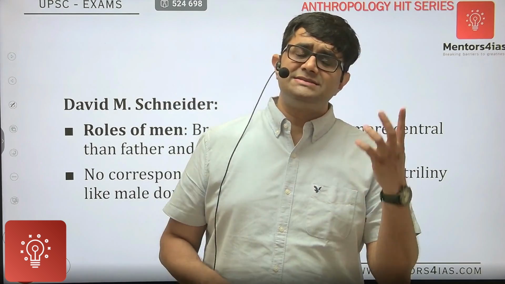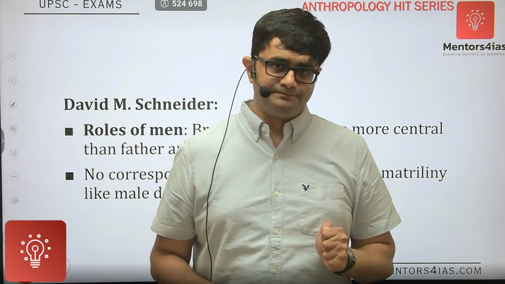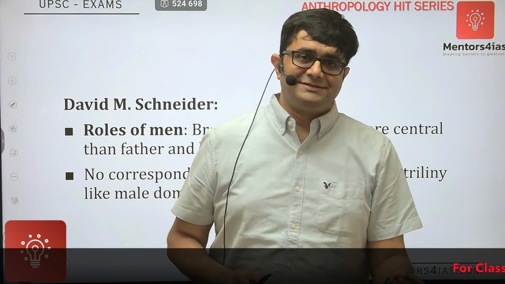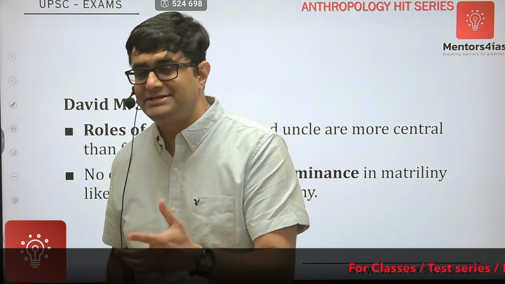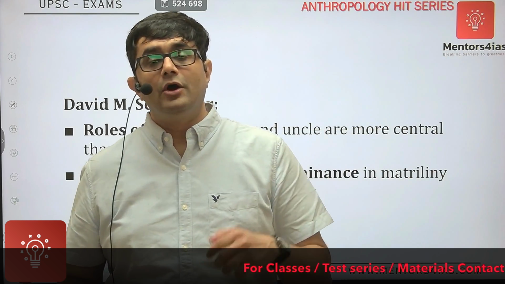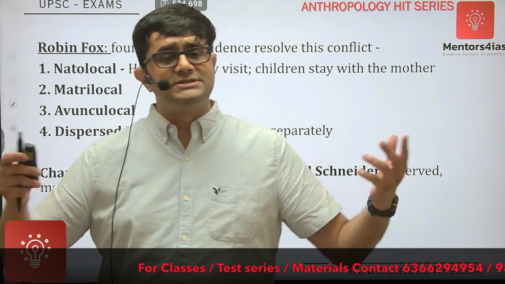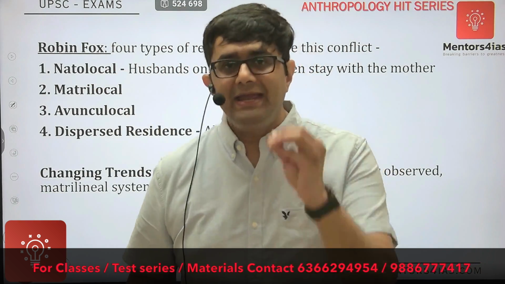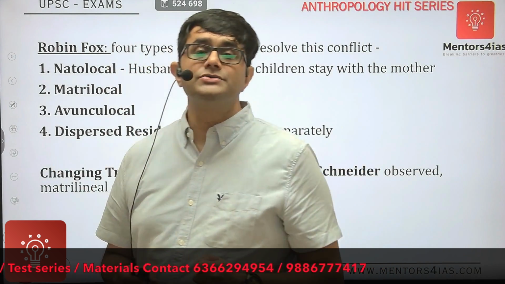Similarly, usually we see a patrilocal residence in a patrilineal society. But in a matrilineal society, there are variations. It may be matrilocal, that means after marriage, they might go and stay in the wife's parents' house. Or it can be natolocal, where husband and wife stay separately. It can be avunculocal, where the married couple goes and stays in the maternal uncle's house.